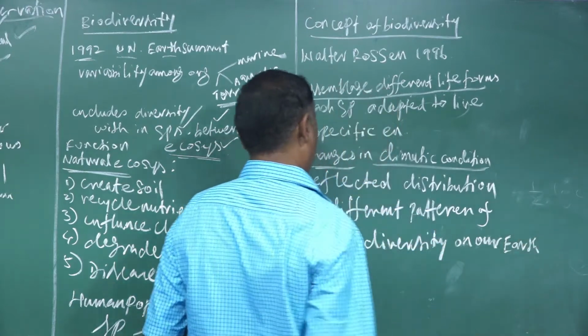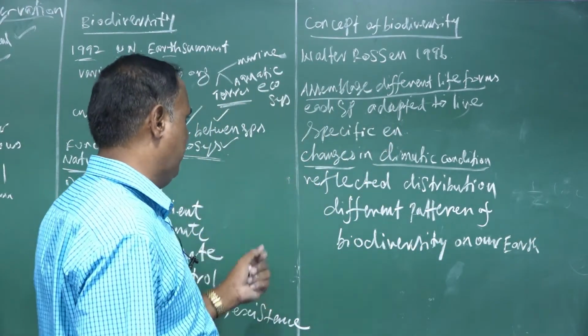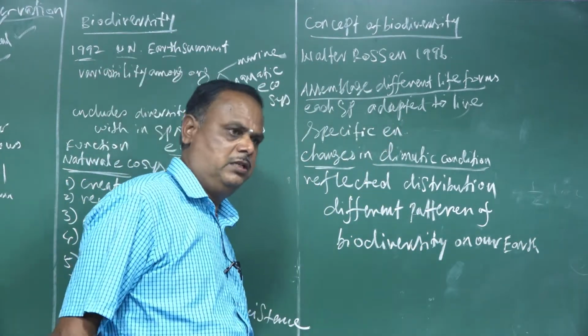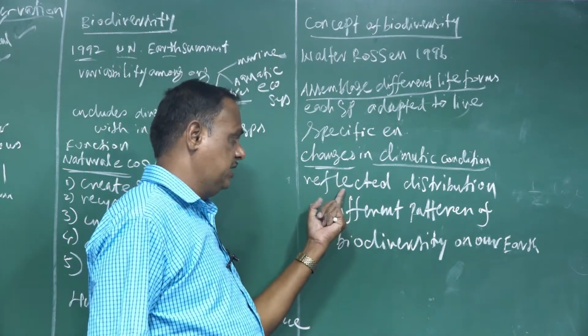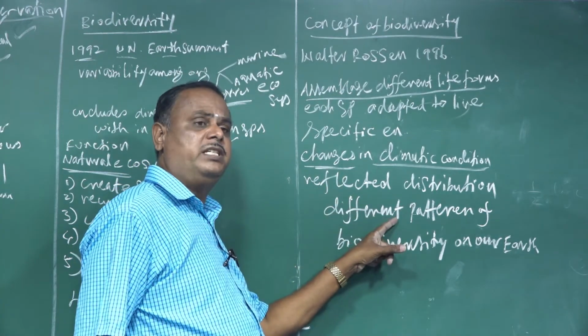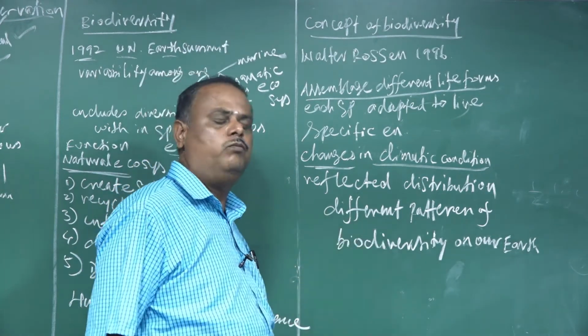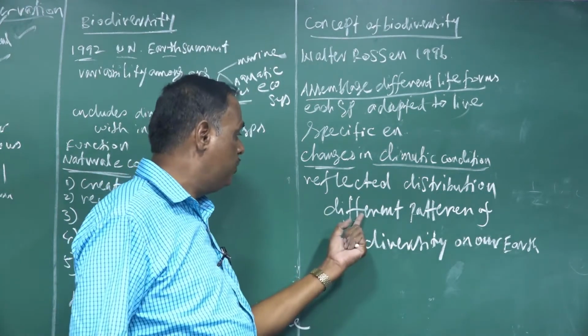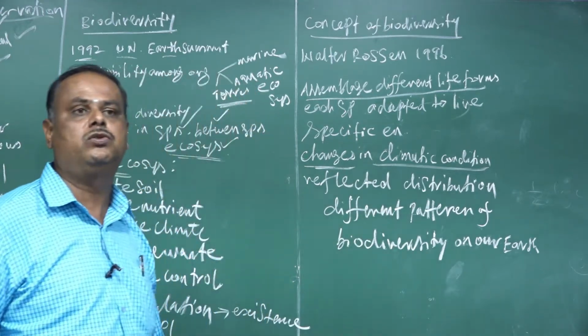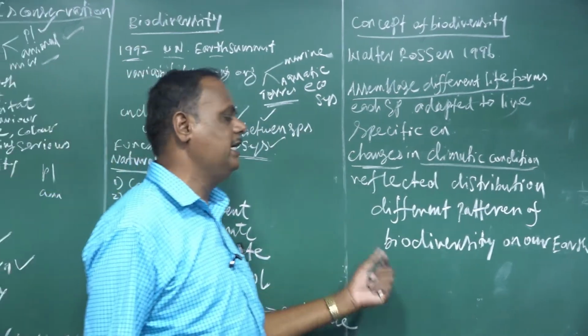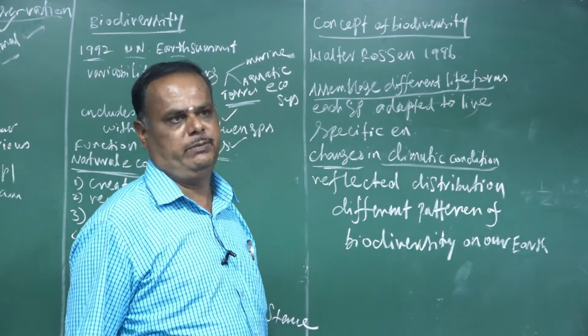When the climatic conditions change, the distribution of biodiversity differs, and the patterns of biodiversity also differ, located in different geographical environments.